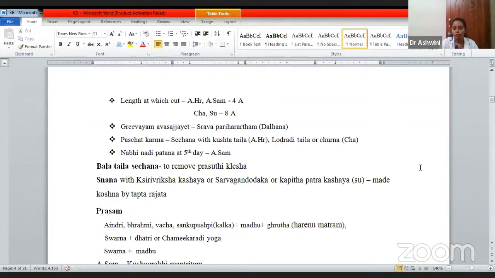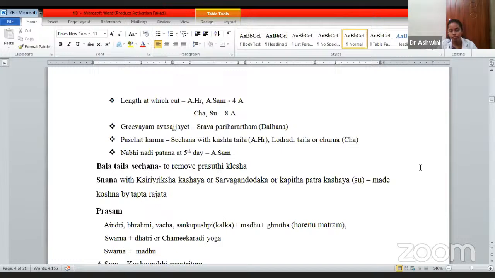In the Jatakarma, they have told Balataila Sechana is done. Means Abhyanga has to be done or Sechana has to be done. Why? To remove Prasuti Klesha. Prasuti Klesha means at the time of delivery, the baby will be having stress. To relieve that stress, this Balataila Sechana is indicated.